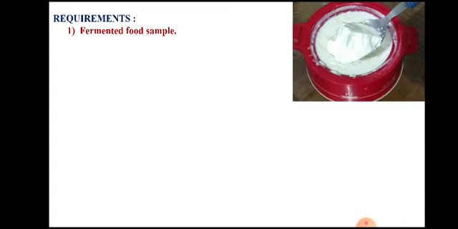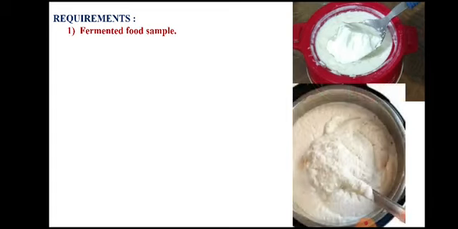The requirement for this practical is a source of lactic acid bacteria, so it can be any fermented food sample. Lactic acid bacteria are also present on aerial plant surfaces, like flowers, buds and leaves of a representative vegetable or any type of fruit crop or cereal crops, which can be taken as a source. So here we'll take a fermented food sample such as curd or idli batter.